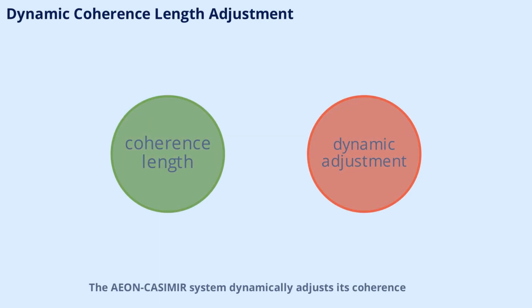AEON-CASIMIR system dynamically adjusts its coherence length to match the size of the craft. This ensures that the entire vehicle remains within a single coherent spacetime domain, preventing fragmentation and maintaining operational integrity. The ability to tune coherence length on the fly is a major advantage in complex environments.